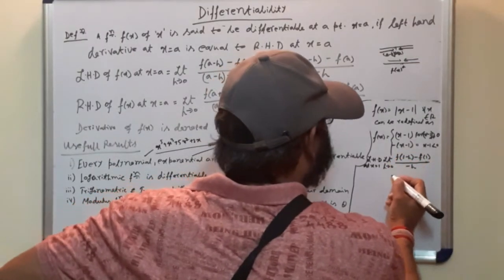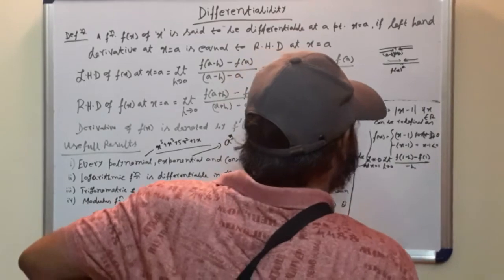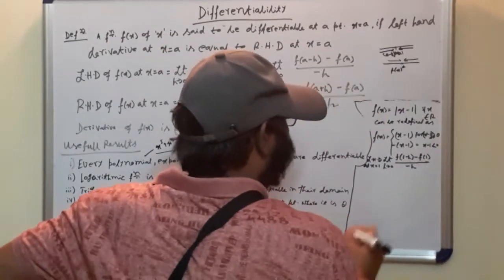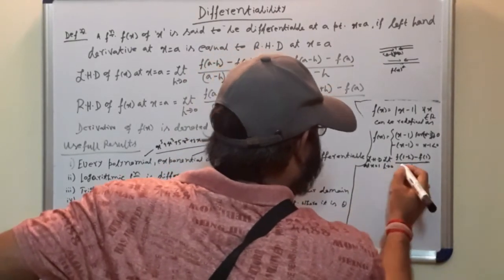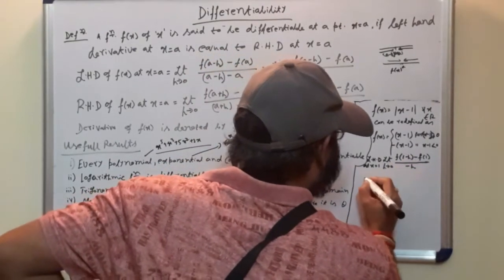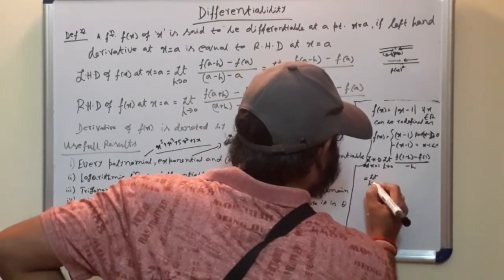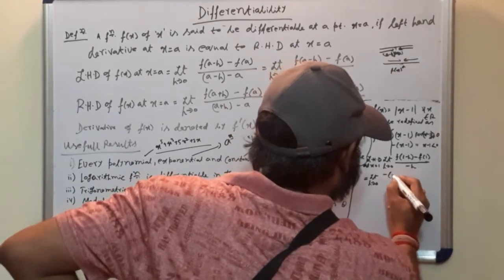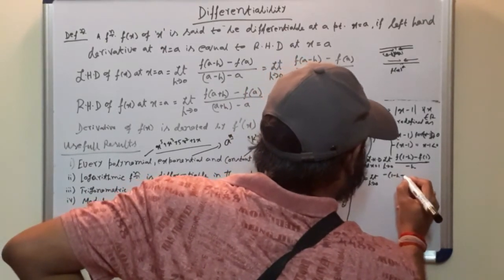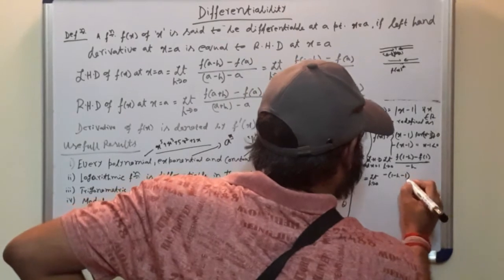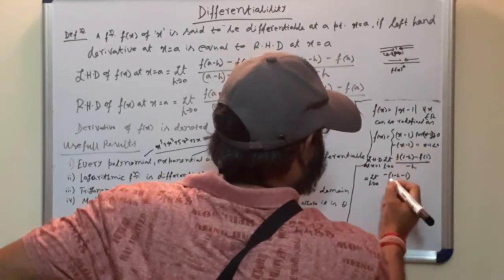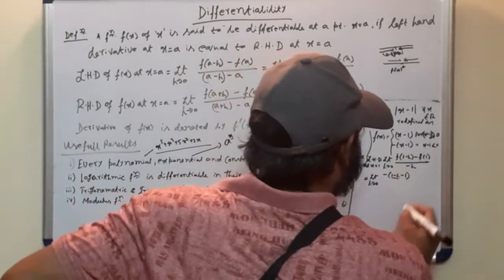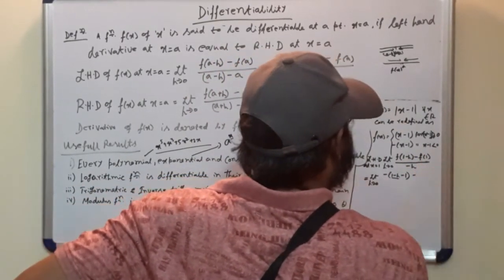We will put the value 1 minus h, that is, minus of x minus 1 is the value. So in place of x we will put 1 minus h. So it equals limit h tends to 0 of minus of (1 minus h minus 1) minus f(1).